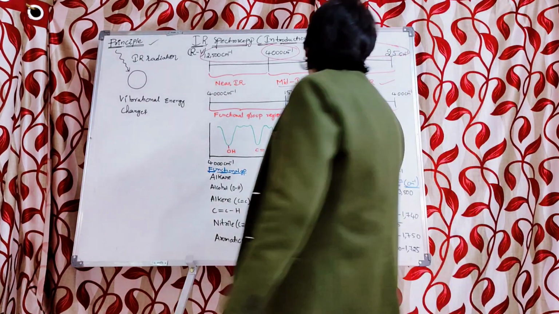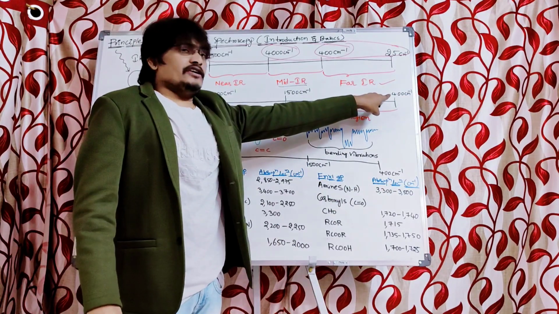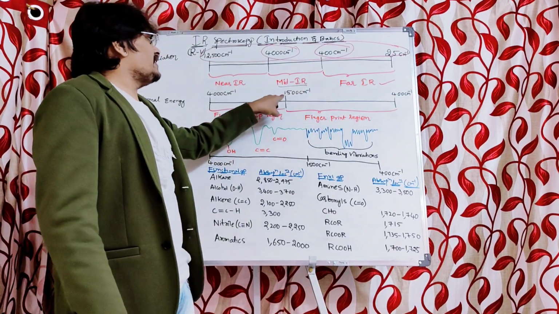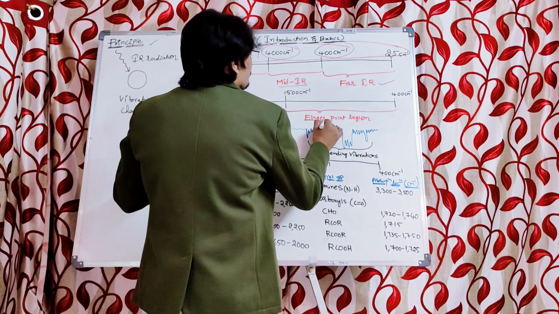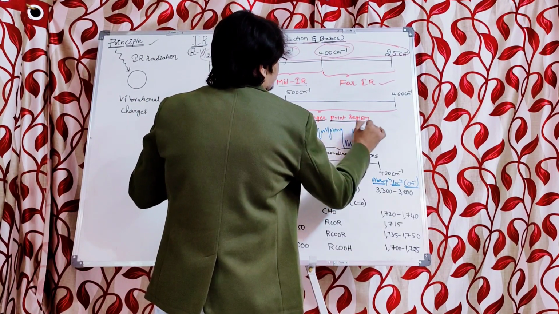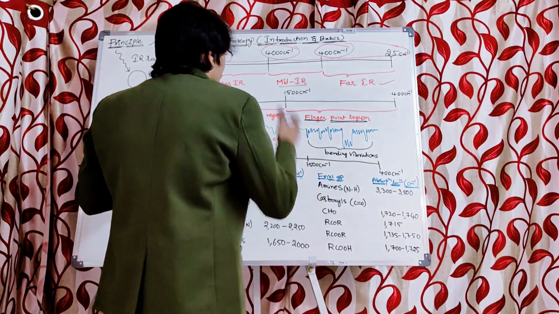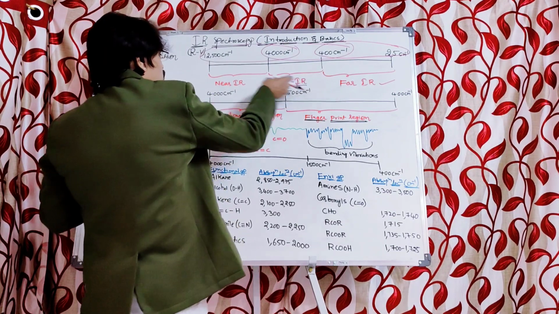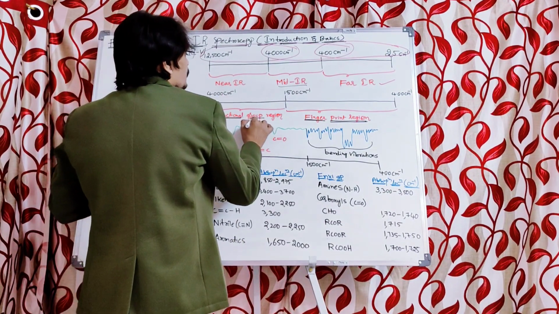Now, do remember, students, that the infrared region ranging from 400 centimeter inverse to 1500 centimeter inverse is called the fingerprint region. Whereas the infrared region ranging from 1500 centimeter inverse to 4000 centimeter inverse is the functional group region.